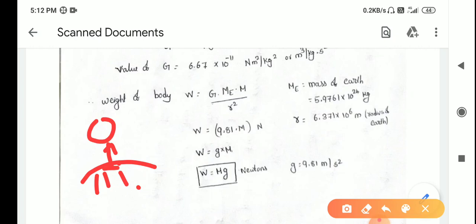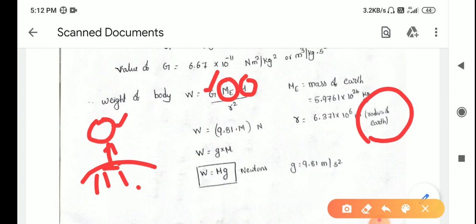So if you have to find the weight of a body, I take the mass of the body as m and the mass of the earth as me. G is the universal constant, and r is the radius of the earth. Why? Because r is the distance between the centers of the two bodies, that is, the center of the earth to the center of the body.